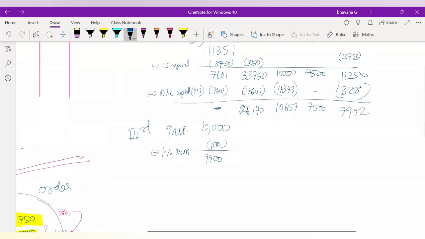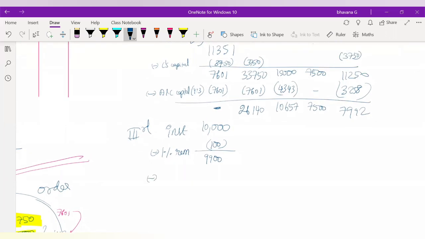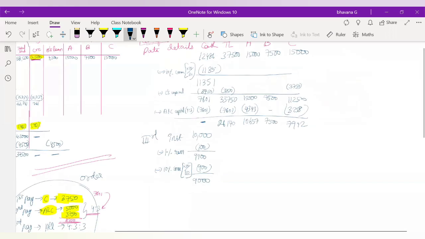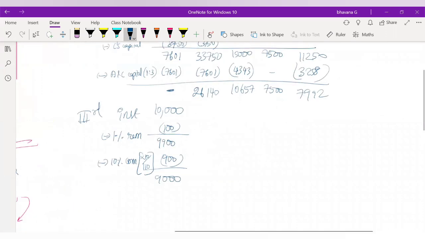From this 9,900 rupees, what is the next payment that you have to make? You have to calculate commission, that is 10% commission. How will you calculate 10% commission? It will be 9,900 into 10 by 110. You will get 900 rupees, and if you reduce that, you will be left with a balance of 9,000. So now we are left with cash of 9,000.